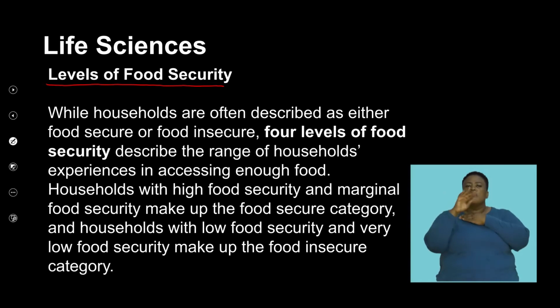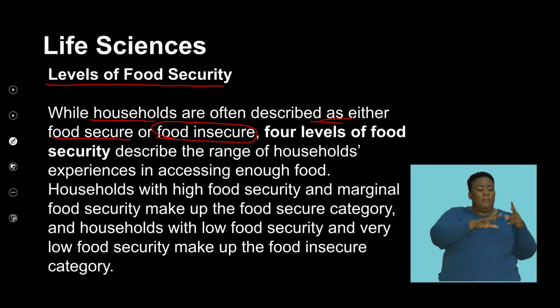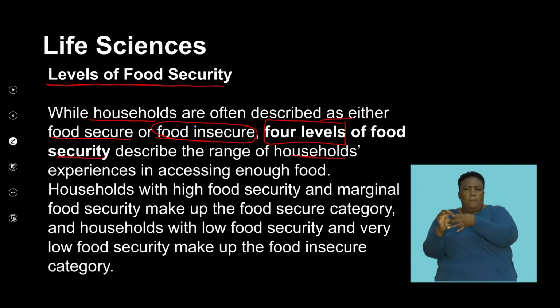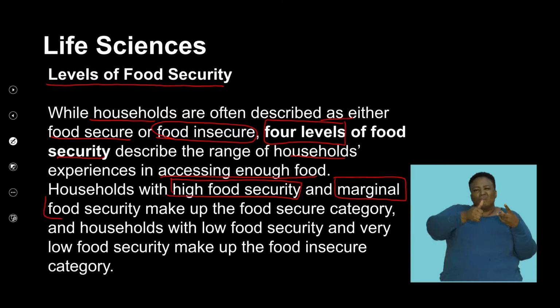So while households are often described as either food secure or food insecure, there are 4 levels of food security that we need to look at that describe the ranges of households experiencing access to enough food. Let's look at this. So households with high food security as the first level, and the second level, households with marginal food security.